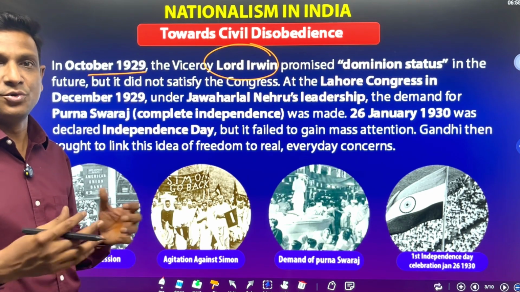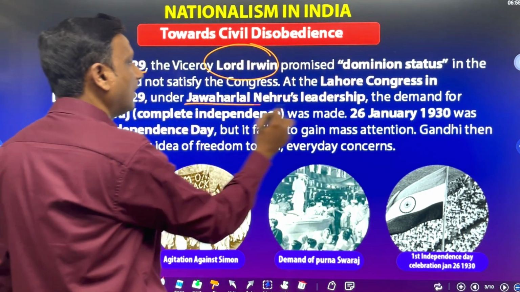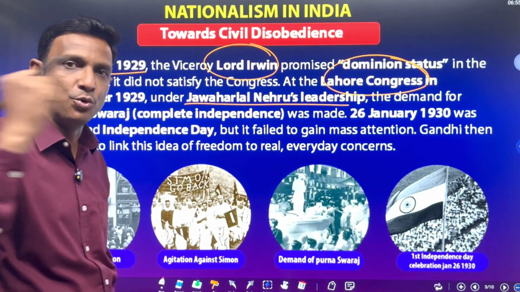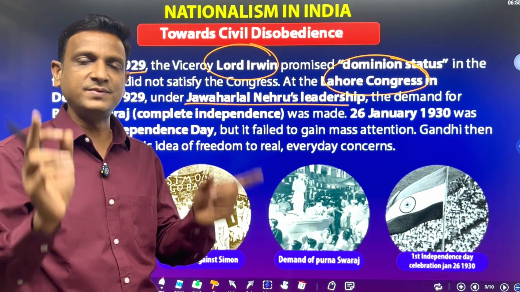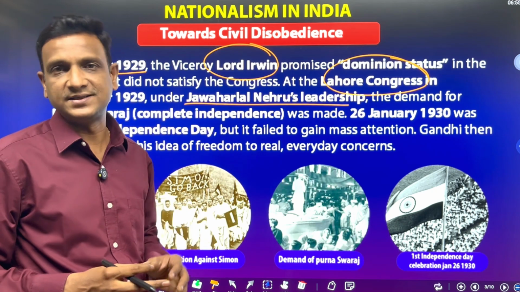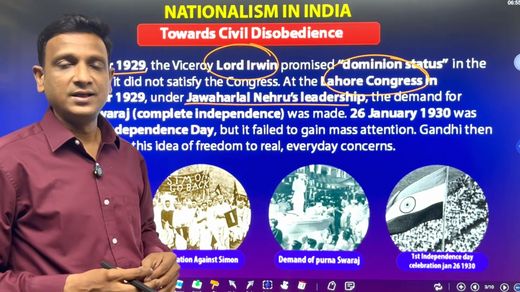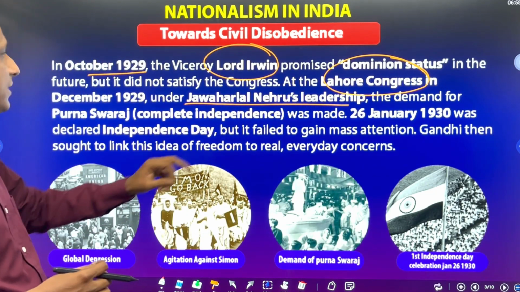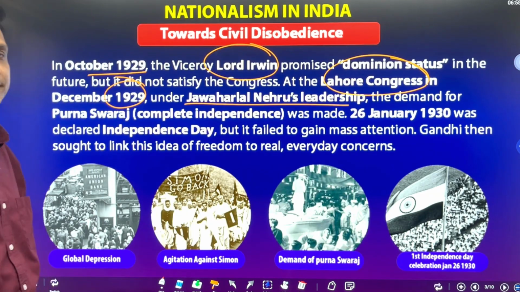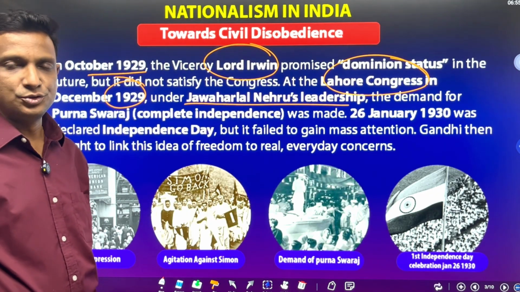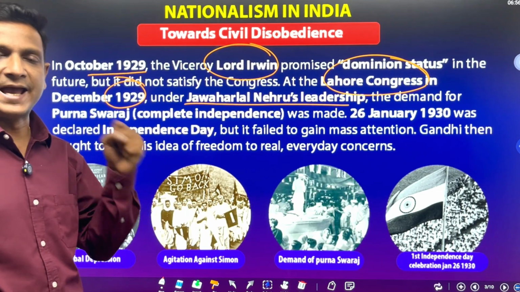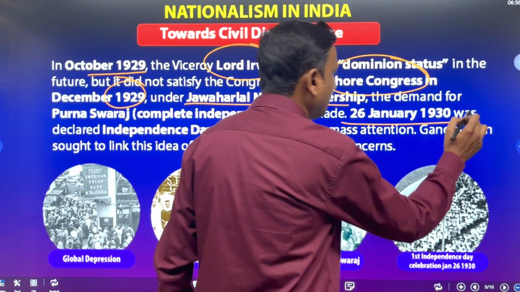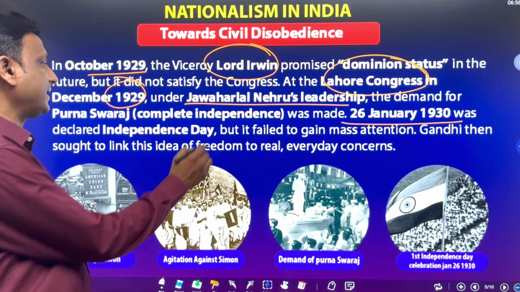People asked for Purna Swaraj. Under Jawaharlal Nehru's leadership at the Lahore Congress session in December 1929, they demanded Purna Swaraj, which means complete independence, not dominion status. They made a declaration announcing independence, and 26th January 1930 was declared Independence Day.